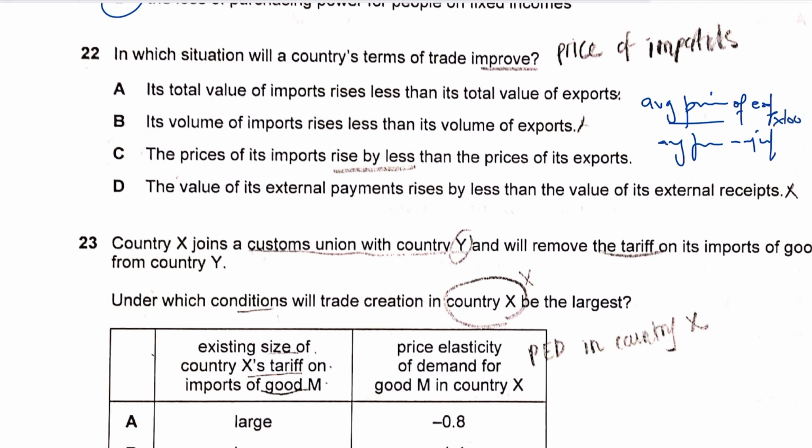So that we get an answer in index number. Now 22 should be C, because terms of trade would improve if the export prices are rising faster relative to import prices, and that makes C the correct answer, because it says that the price of its imports rises by less than the price of exports. That would improve the terms of trade.